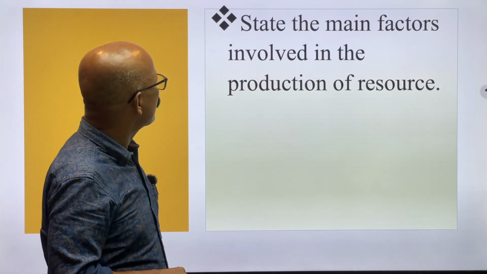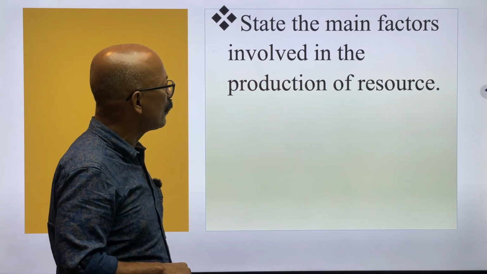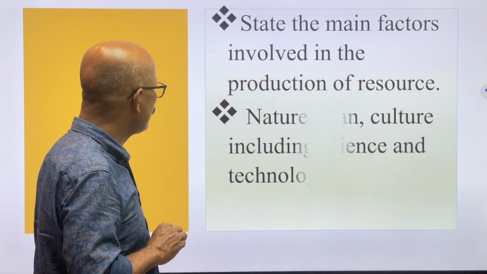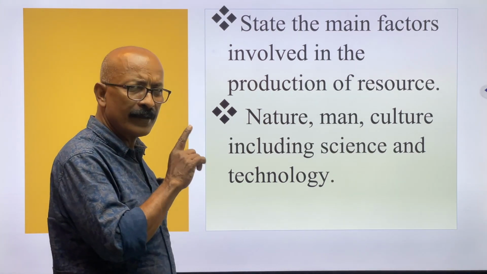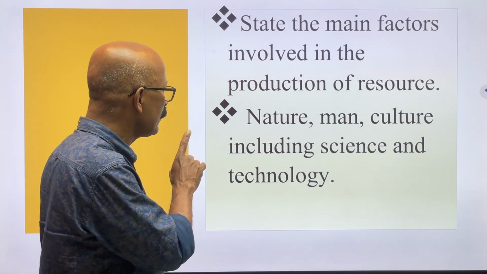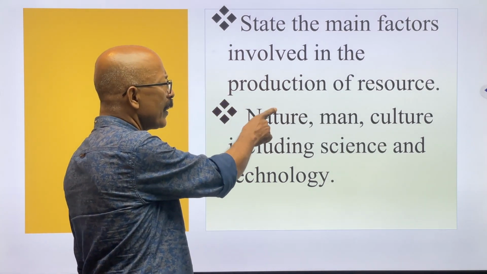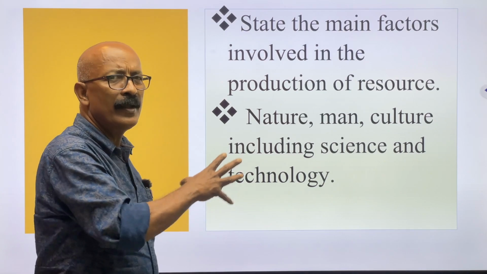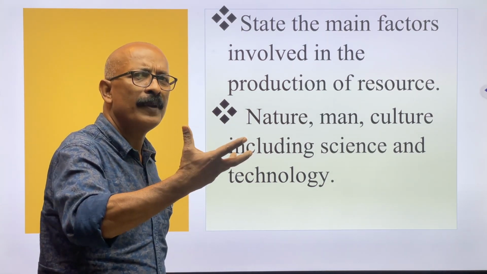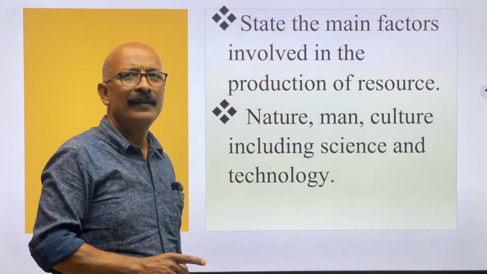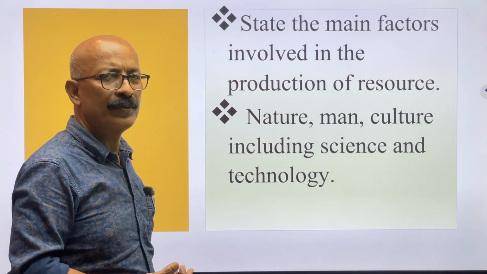State the main factors involved in the production of resource. What are the main factors? There are three factors: one is nature, man, and the last one is culture, including science and technology. Nature always provides raw materials to prepare a particular thing, and it is man, with his culture, who prepares or produces the thing.